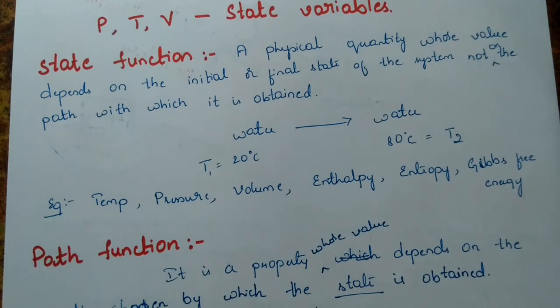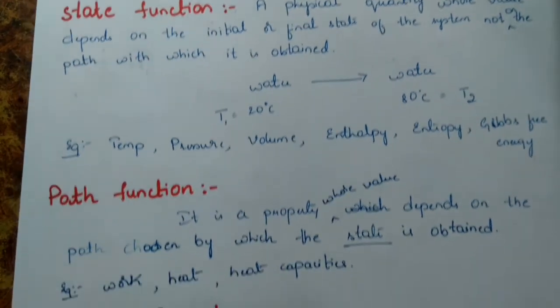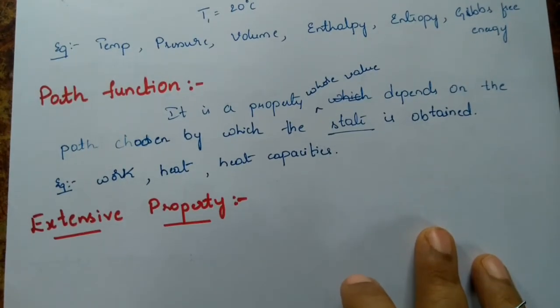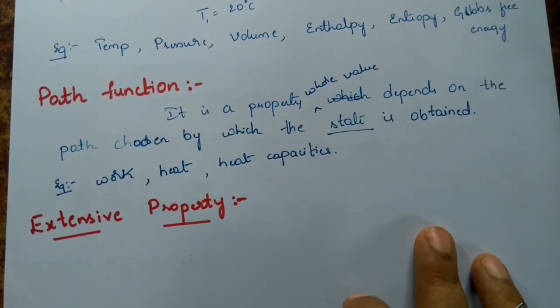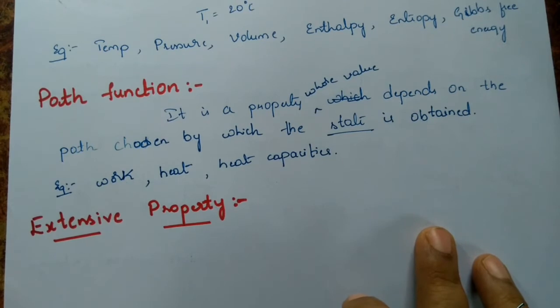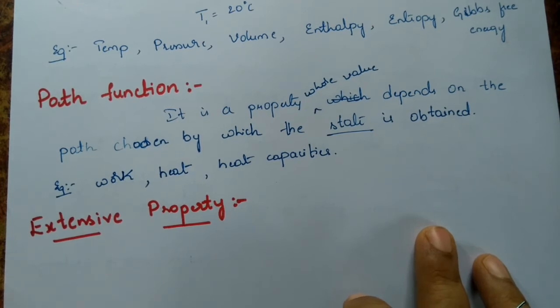Likewise, we have two types of properties. One is extensive property and the other is intensive property. All these are nothing but physical quantities or physical properties, either temperature, pressure, mass, volume, or density. We are going to differentiate all these according to either extensive or intensive. What is extensive? First we'll discuss extensive properties.